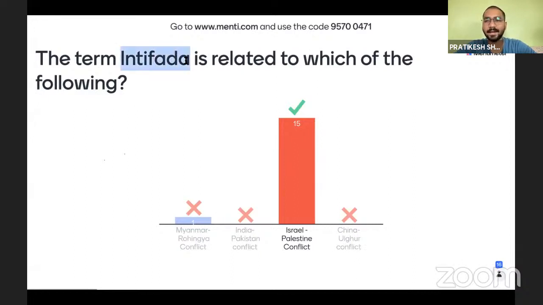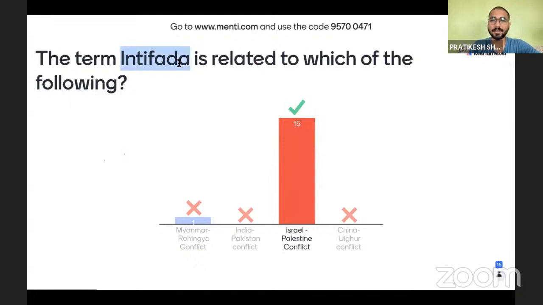So this started in 1987, and this was started by Palestine people against Israel because Israel was capturing their lands. So intifada is an Arabic word which means shaking off. Okay.